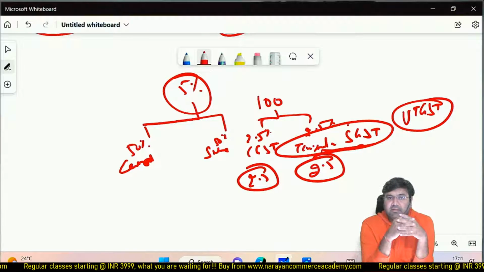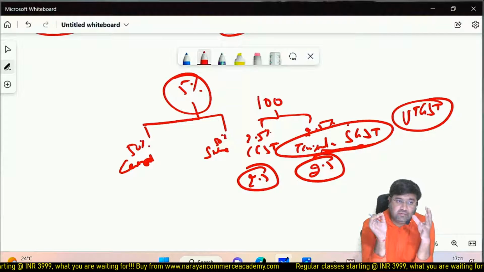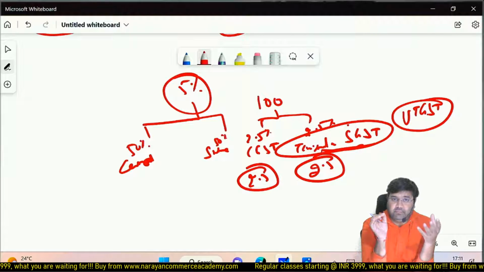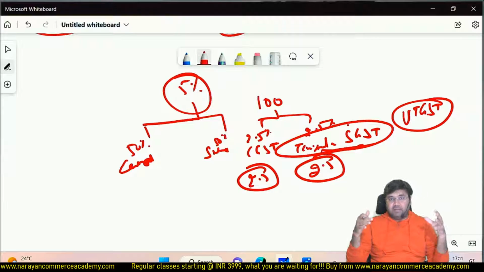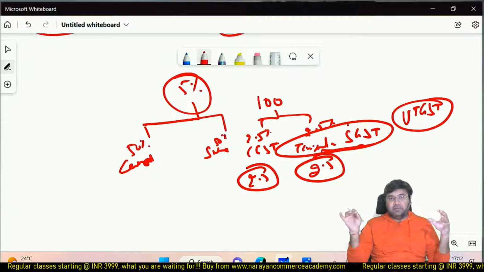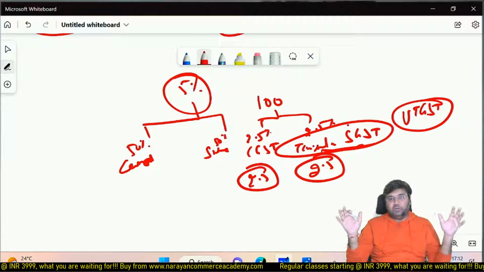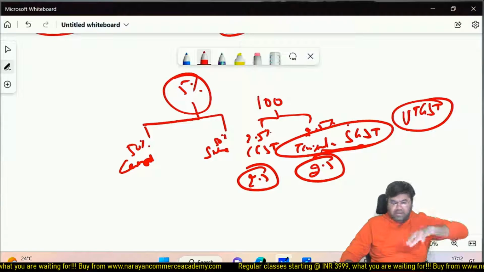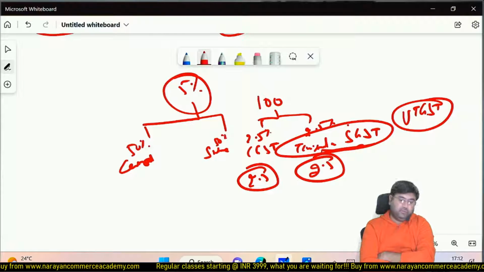What is the meaning of intra-state? Within the state, buyer, seller. Right now I am using the term buyer and seller. Once we understand supply, which is the taxable event, I am going to shift the term from buyer and seller to recipient and supplier, because right now you are familiar with buyer and seller. But once we understand the taxable event, supply. Right now I am going to use buyer and seller only to explain to you, because that is the normal daily term. In daily life we use this term only.